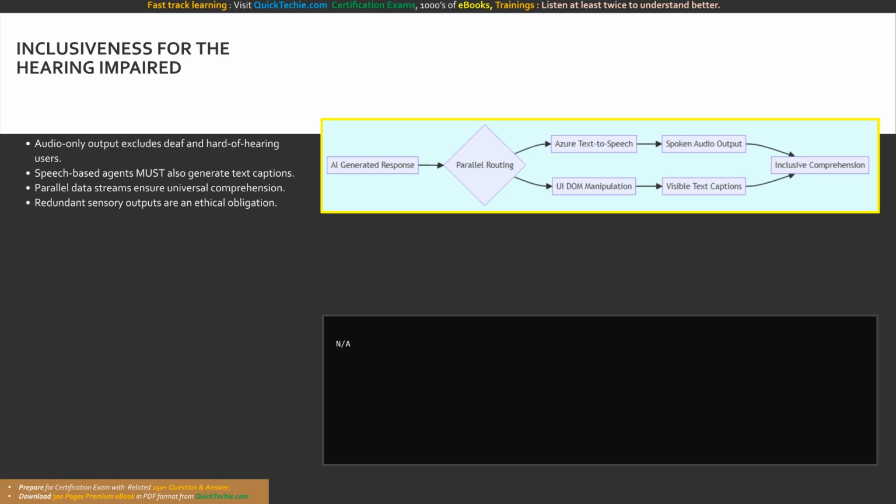This visual demonstrates the dual output strategy required for hearing inclusiveness. The AI-generated response hits a parallel routing node. It simultaneously triggers Azure Text-to-Speech for audio and UI DOM manipulation for visible text captions. Both streams merge to ensure total inclusive comprehension.